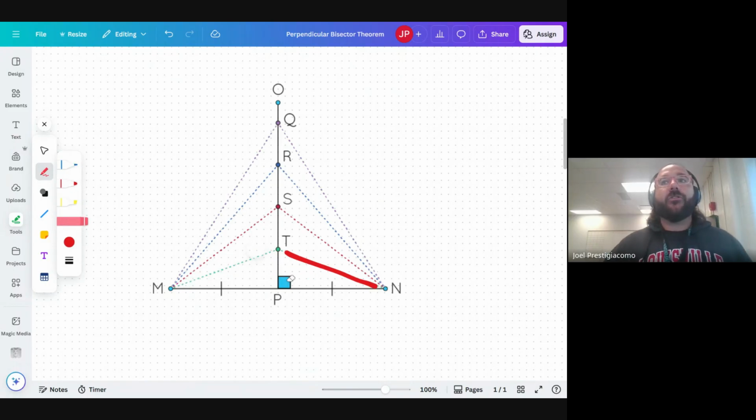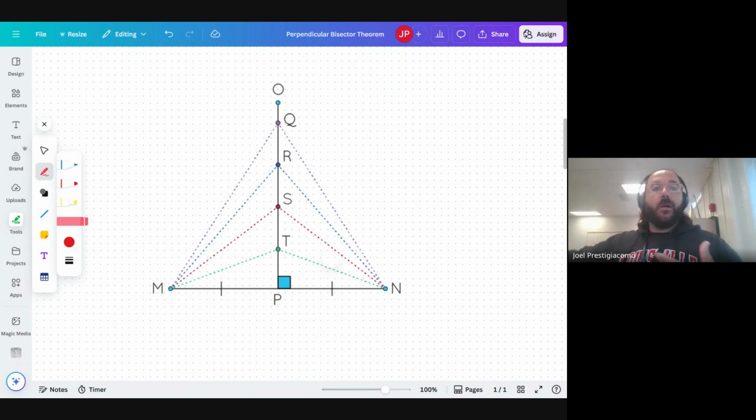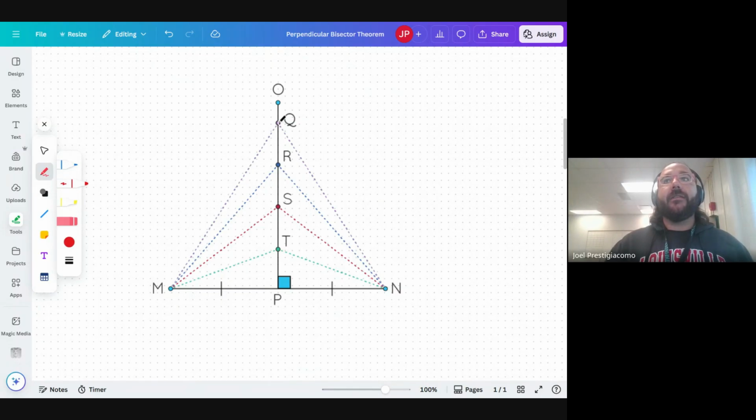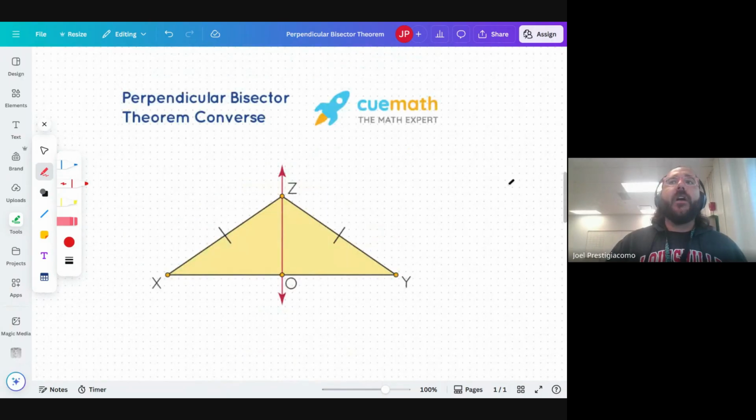So that's really what we're trying to say here. We're trying to take one piece of information that we know and transfer it using this theorem into more information that we can tell from it. But regardless of where the point is, whether it's really high or really low, the distance from that point to the endpoints of the segment will be equal. Sorry, there's no doubt about it, if it's on a perpendicular bisector. So this is kind of what that might look like in a figure, okay, like this.